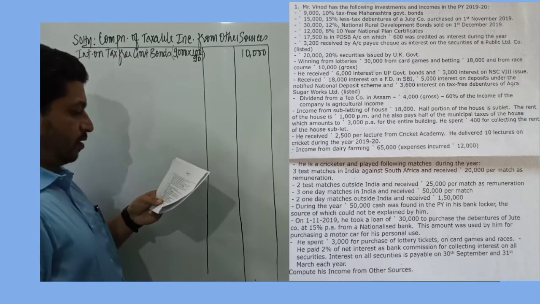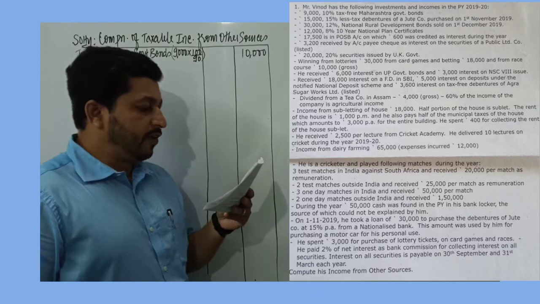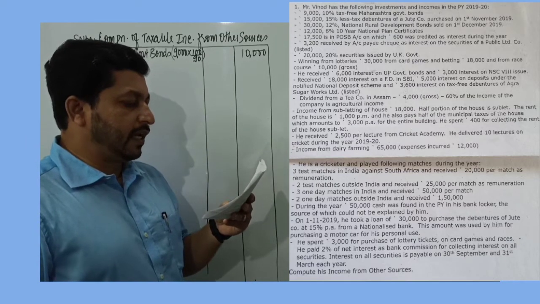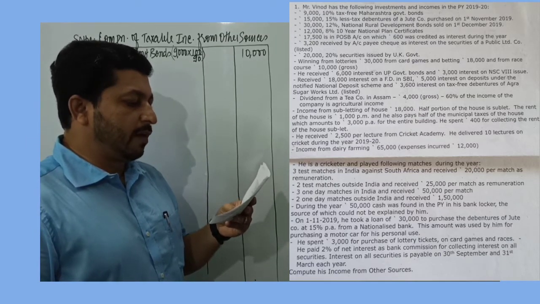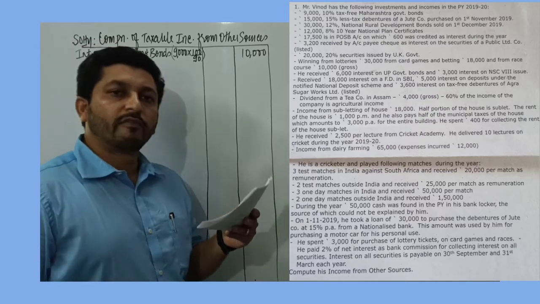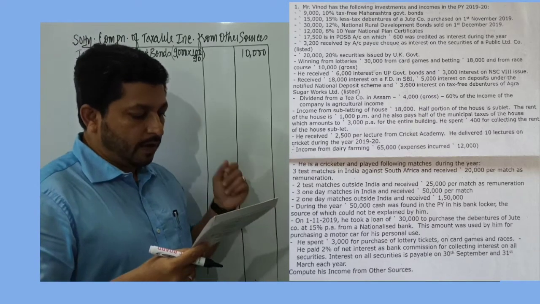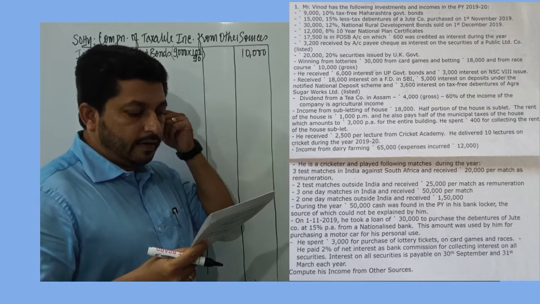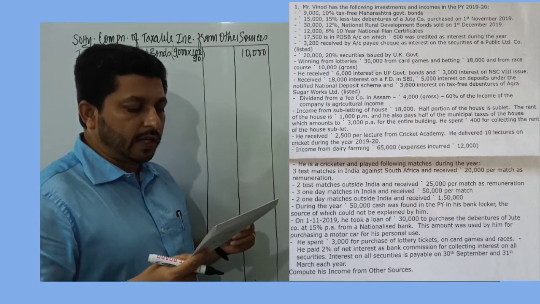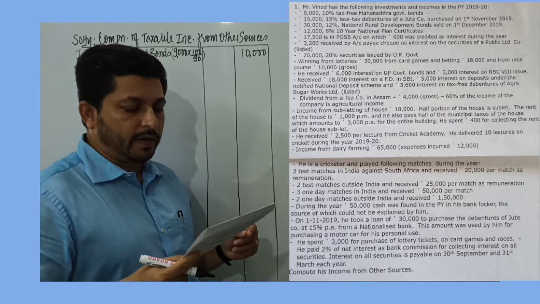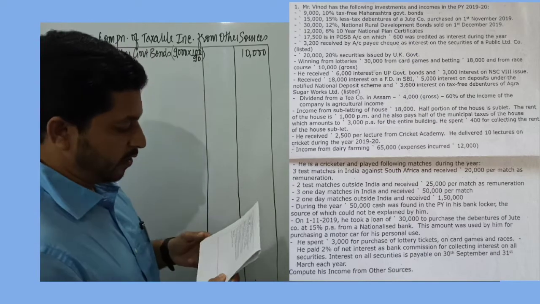Next we have 15,000 15% tax-free debentures of Jute Company Limited purchased on 1st of November 2019, and it's given at the end that interest on all securities is payable on 30th September and 31st March each year.